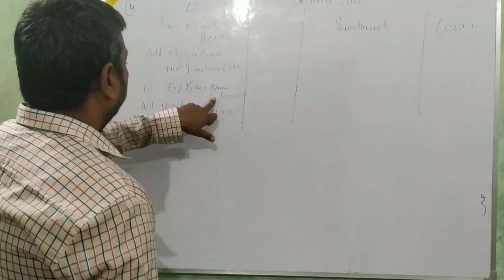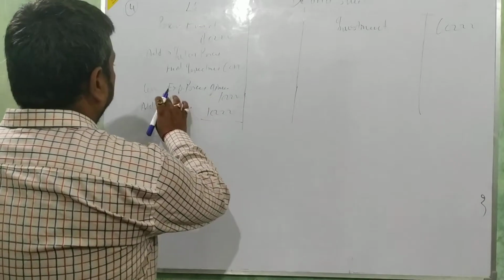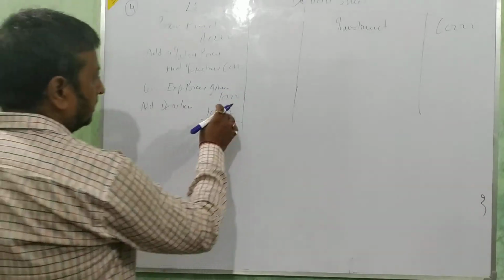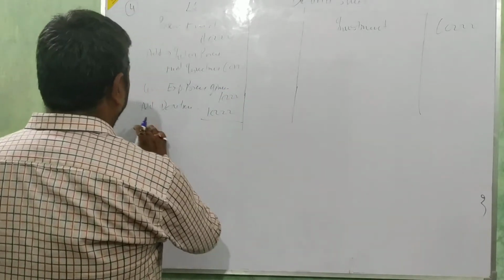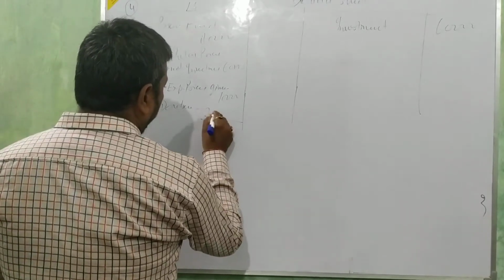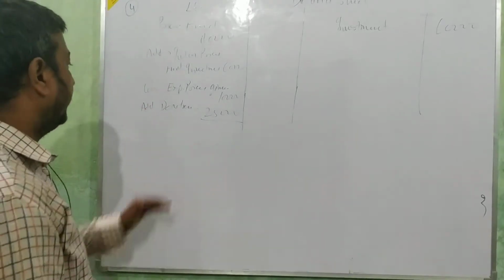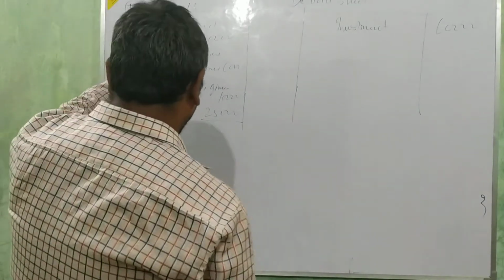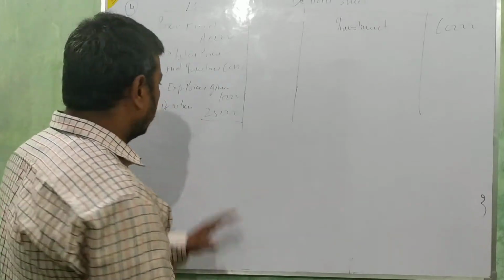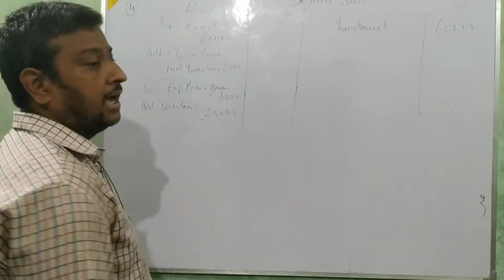Less this prize fund expense of 10,000, and donation 25,000. Then add both: 80,000, 20,000, 1 lakh, 1,05,000, 1,11,000.